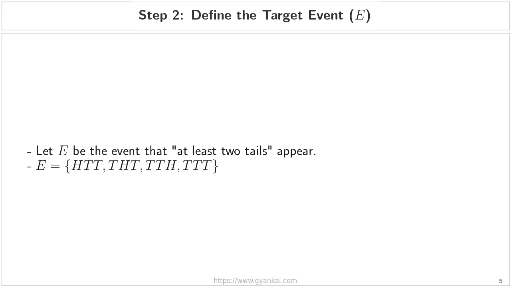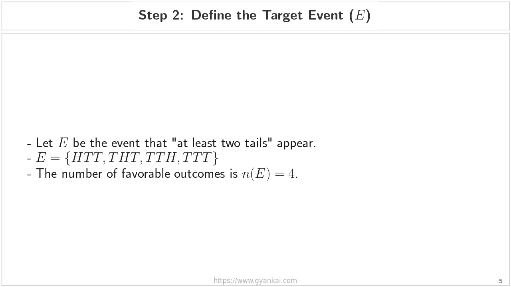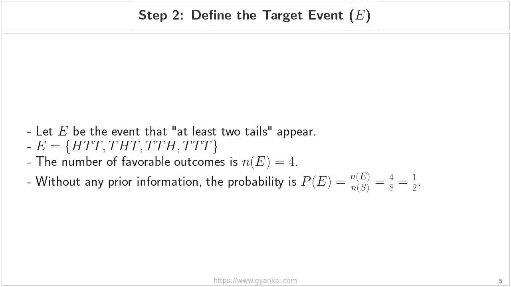So, our event E consists of the outcomes: head, tail, tail; tail, head, tail; tail, tail, head; and finally, tail, tail, tail. If we count these up, the number of favorable outcomes, which we denote as N of E, is 4. Now, before we move on to the new information in the next slide, let's calculate the initial probability.